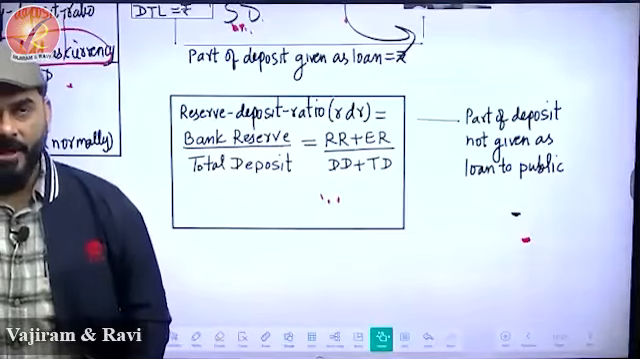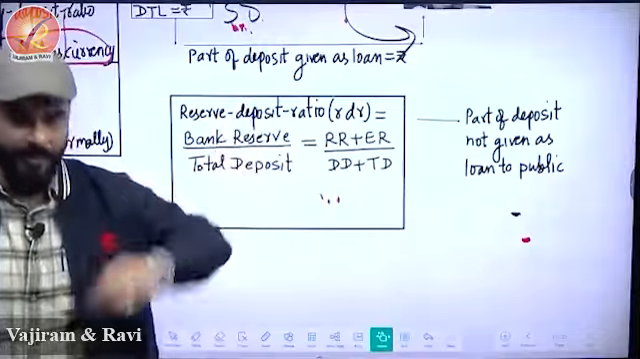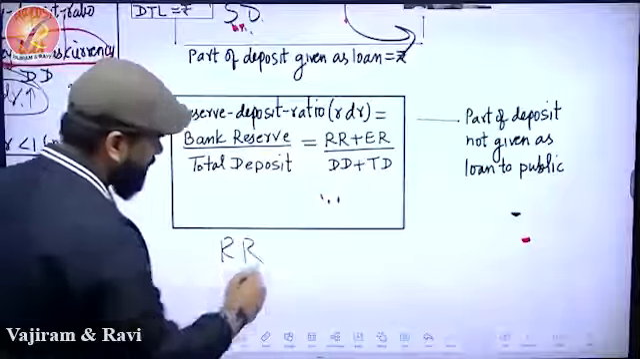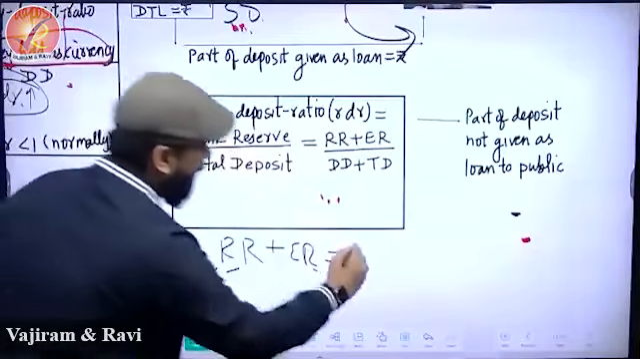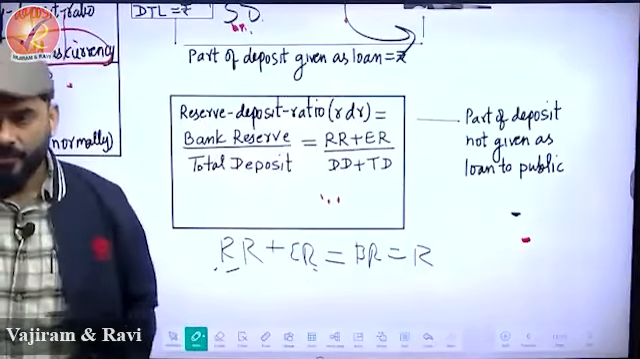Which means whenever you deposit money in the bank, listen to it carefully, children, one part of the money is your required reserve, and one part is excess reserve. When you combine these two, it is called bank reserve or simply reserve. That's what we are saying.